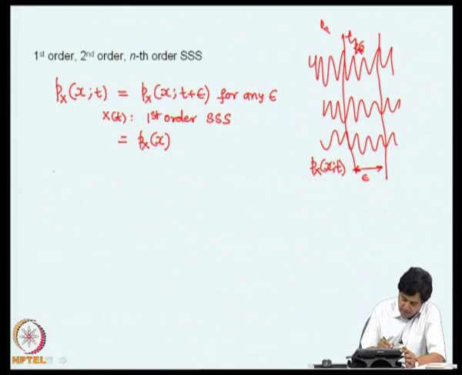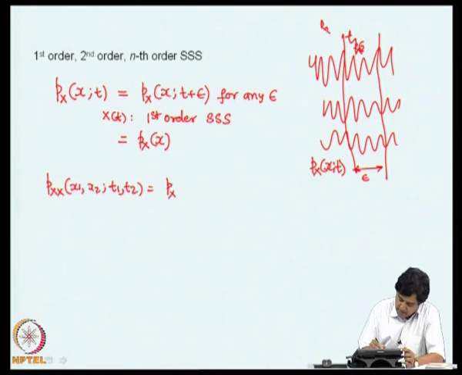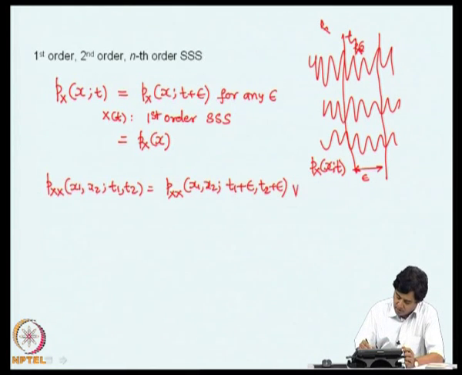Similarly, we can talk about second order strong sense stationarity, that is, Pxx of x1 comma x2 colon t1 comma t2, if it is the same as Pxx of x1 comma x2 colon t1 plus epsilon and t2 plus epsilon for all epsilon. We say that x of t is second order strong sense stationary. That means here we consider two time instants separated by distance epsilon, say for example these two.